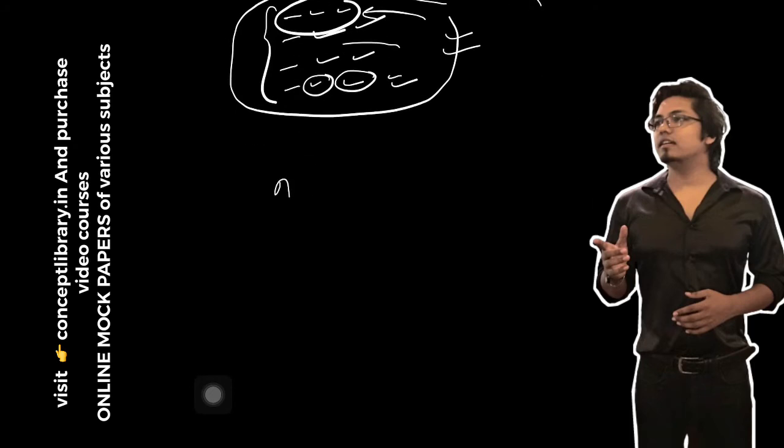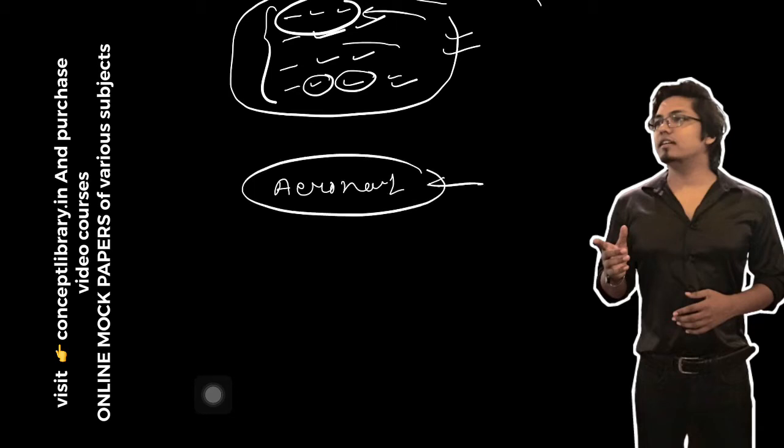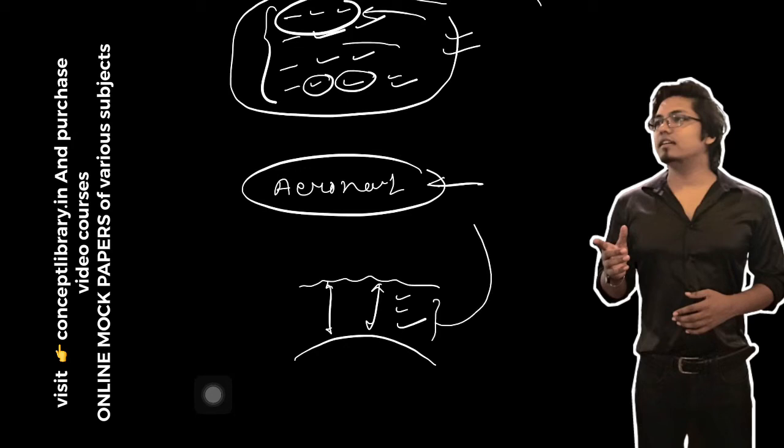Now I am taking aeronautical. Aeronautical is the branch of engineering where we deal with the vehicles which are going to fly within the atmosphere. You have the earth surface, then you have the atmosphere till a certain height. If you want to fly within the atmosphere itself, you have to make a vehicle, and that vehicle construction you will understand in aeronautical subjects.